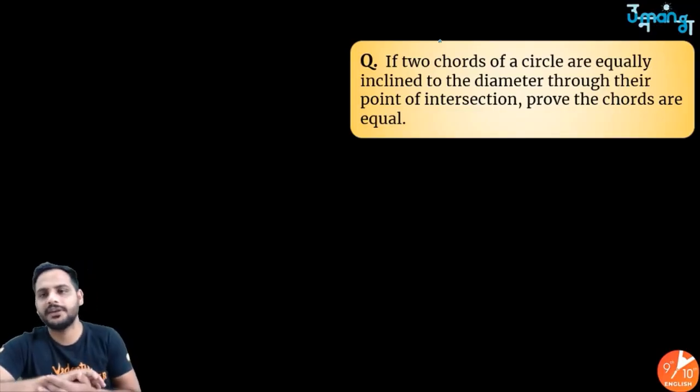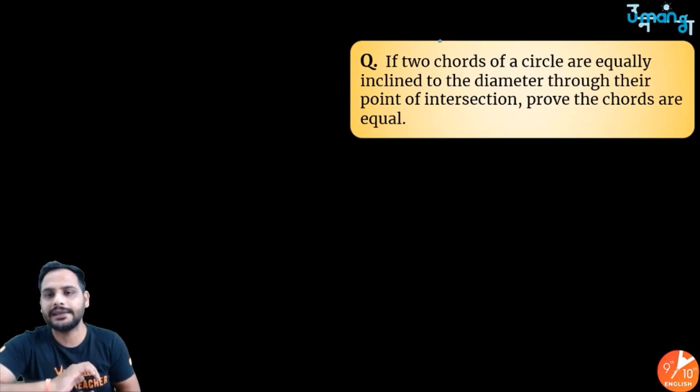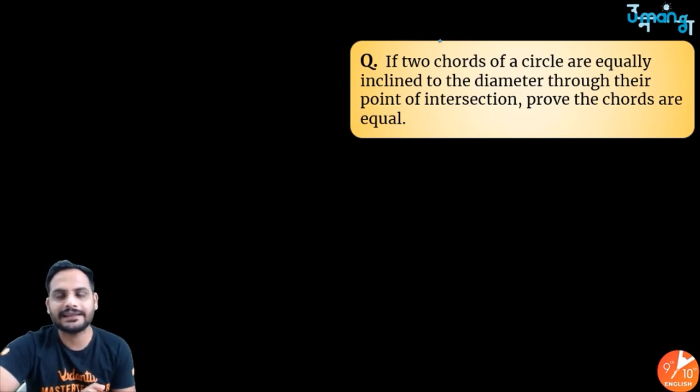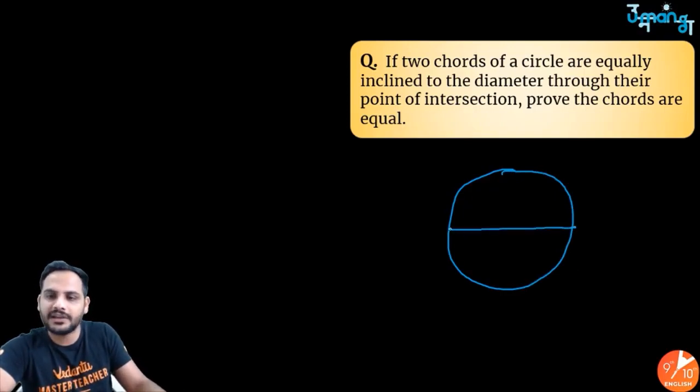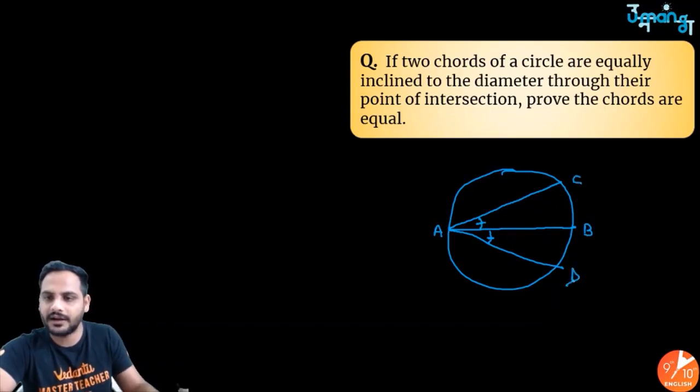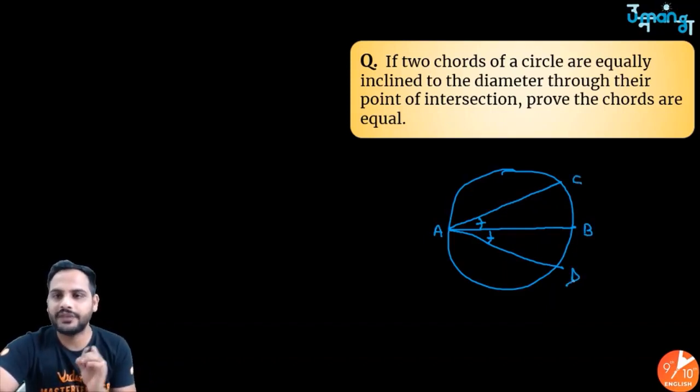The next question is this: if two chords of a circle are equally inclined to the diameter through their point of intersection, prove that the chords are equal. Now see, two chords of a circle are there which are equally inclined to the diameter. So we have a circle and let's say I have drawn a diameter. There are two chords which are making the same angle with this diameter. Whatever angle one chord is making, the same angle is made by the other chord also. That is what the question is saying. So let us say AB is the diameter, AC and AD are the chords.